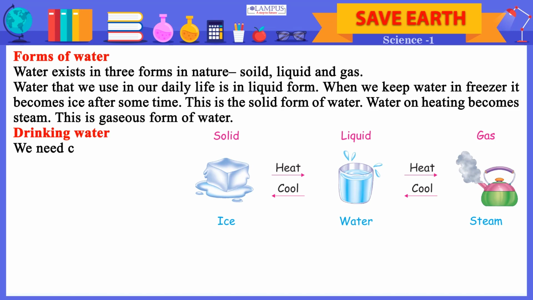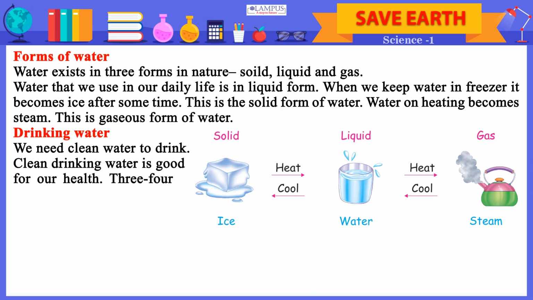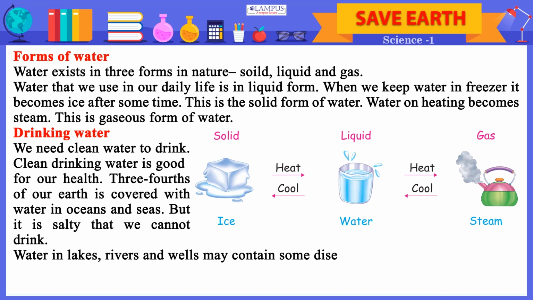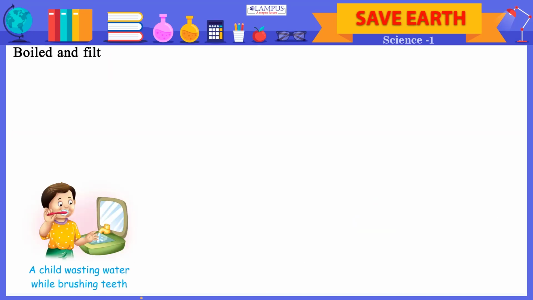Drinking water. We need clean water to drink. Clean drinking water is good for our health. 3/4 of our earth is covered with water in oceans and seas. But it is salty that we cannot drink. Water in lakes, rivers and wells may contain some disease-causing germs. Boiled and filtered water is safe for drinking.